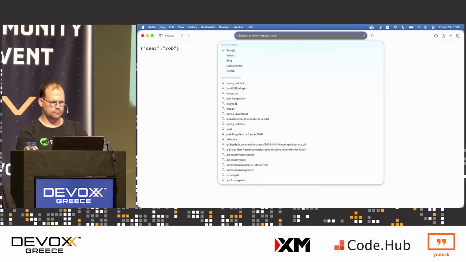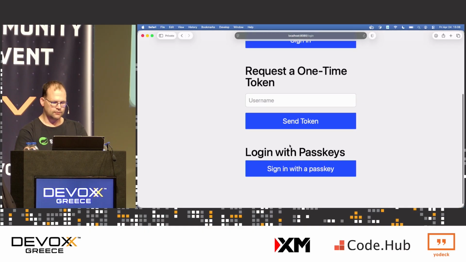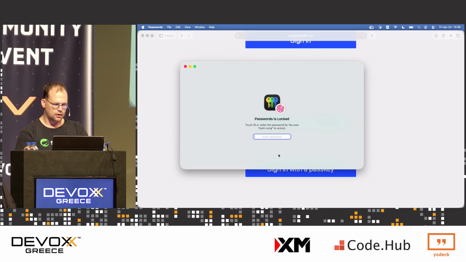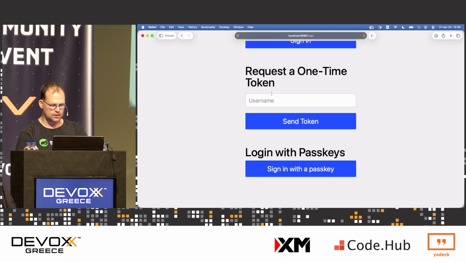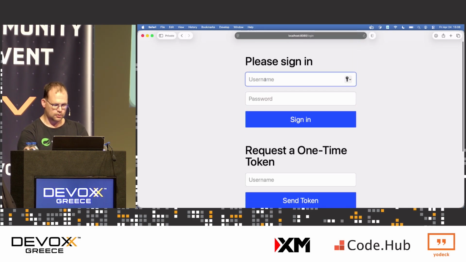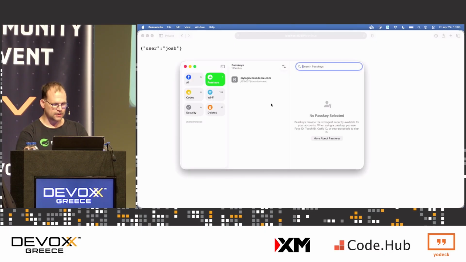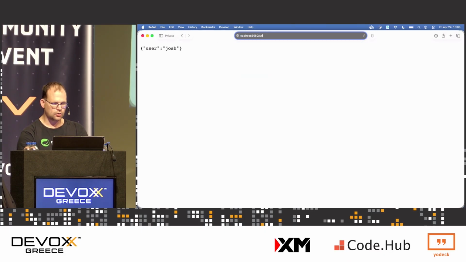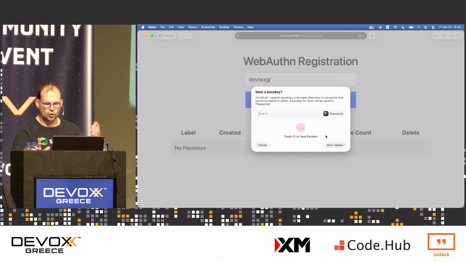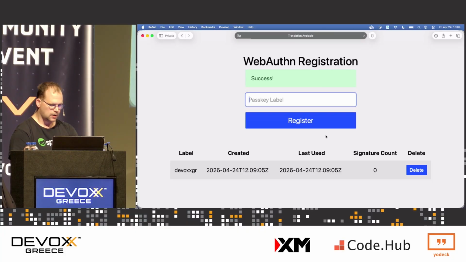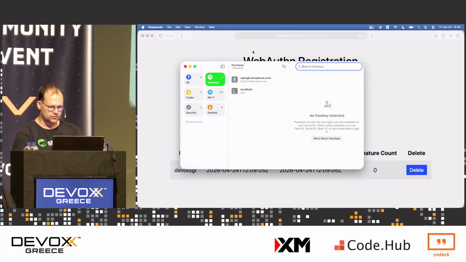Okay, so we go back over here, right? Log in. Oh, let me log out. Here we go. Incognito. Now I've got a passkey. Passkeys on Mac are stored in the passwords app. So I'm going to go to my passkeys. I've got no passkey registered for this website. So I will go here, Josh, PW, okay, authenticated. And now I'm authenticated. I'm going to go here, WebAuthn, register, okay? Now I'm going to register one, Devoxx, Greece, register. And you can do a QR code or just use your biometric. I'm going to use my fingerprint here, okay? There you go. And now I've got a thing there, and I've got my passkey, good.